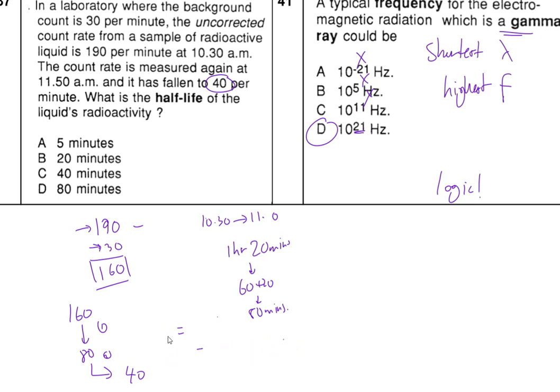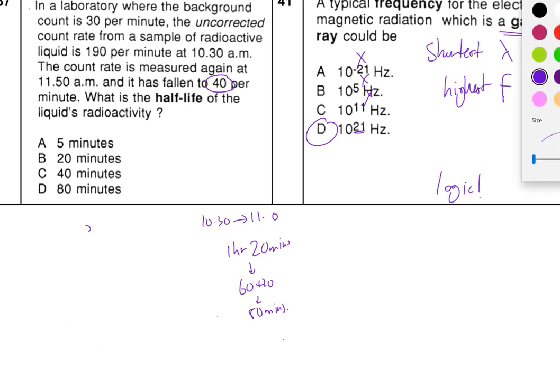Okay, so I had to read the question again properly this time. Okay, let's delete these. There we go. So what they've done is they work out the background radiation, which is 30. Now the uncorrected one is the one that was measured. So they measured the uncorrected one, therefore it is the uncorrected one that is going down.